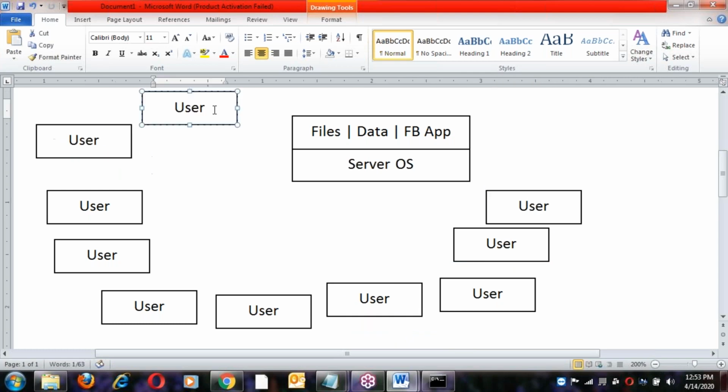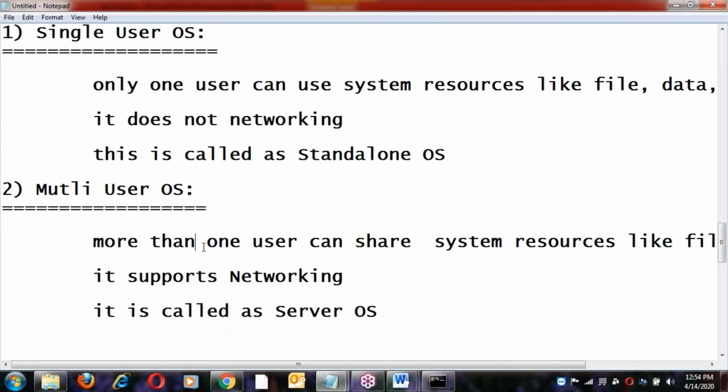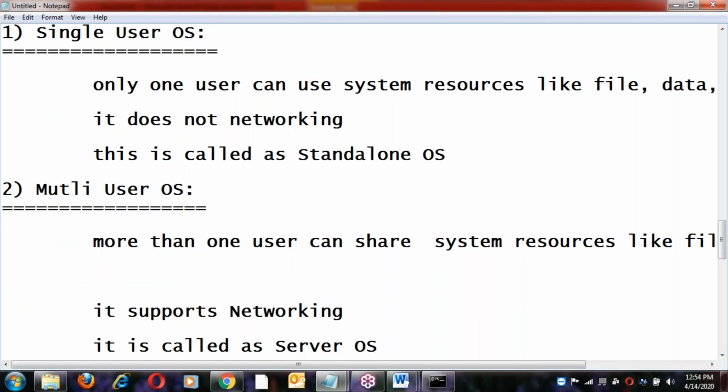User one, user two, user three, user four, user five, user six, multiple users, more than one. User seven, user eight, nine, maybe n number of users like this. Multiple users, more than one.